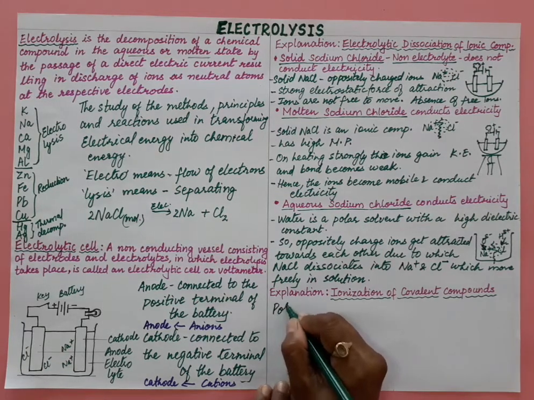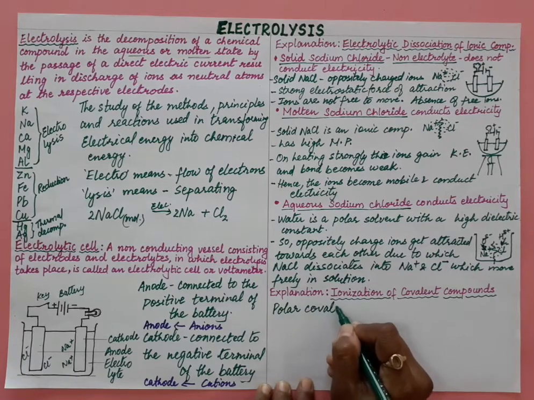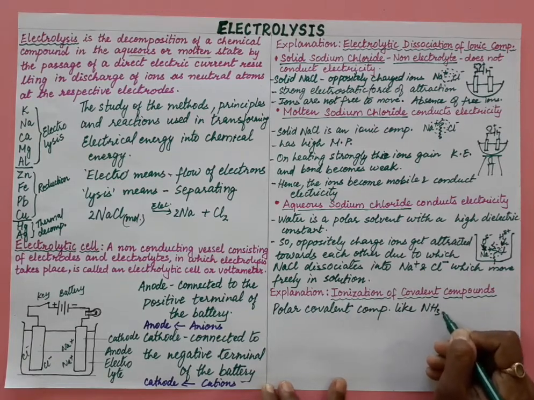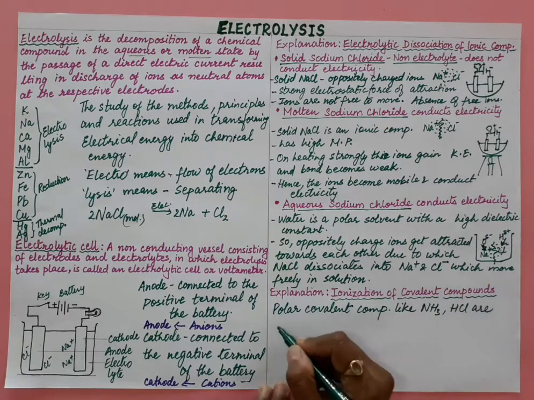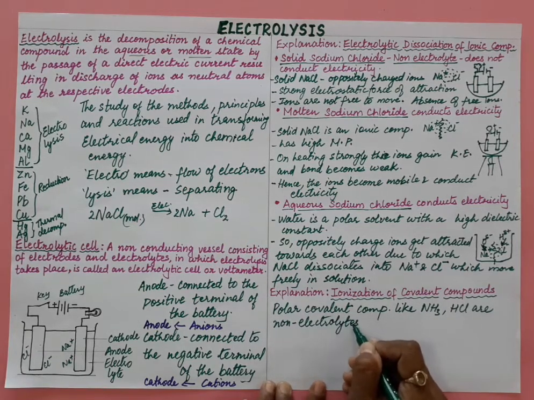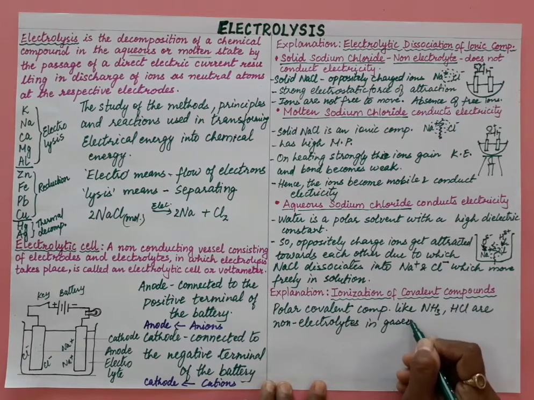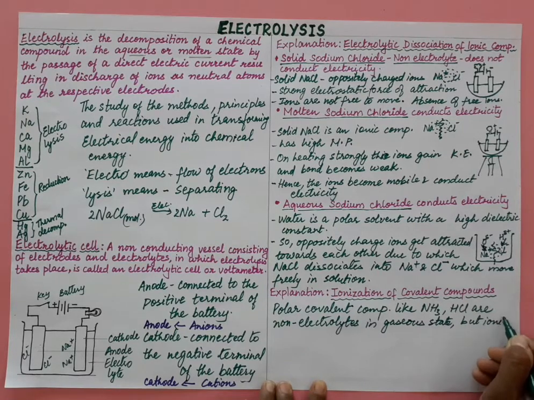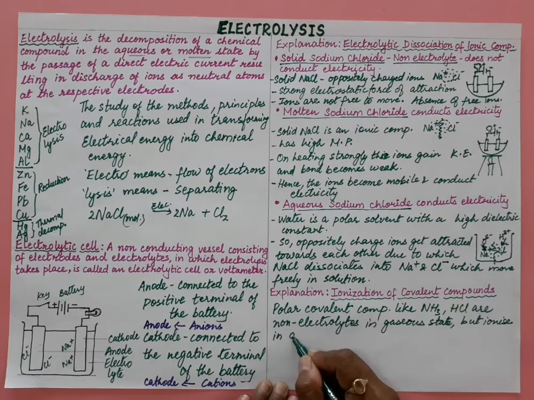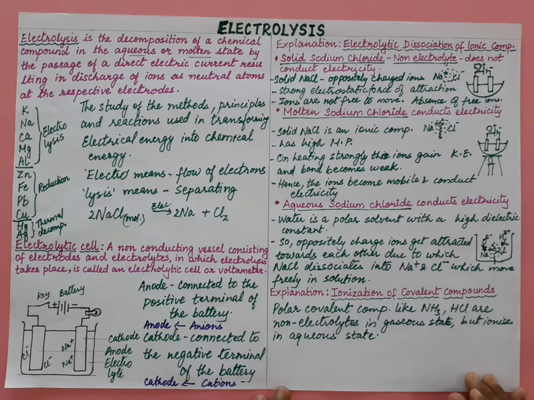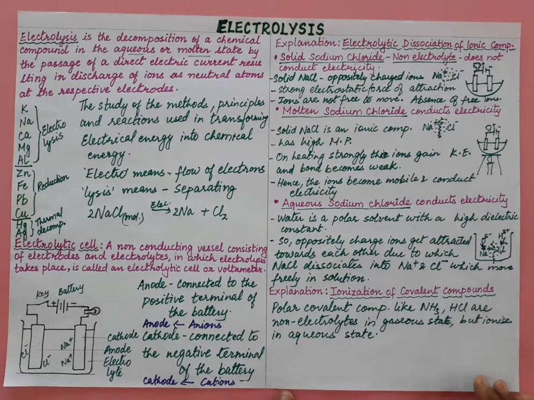So polar covalent compounds like ammonia and HCl are non-electrolytes in the gaseous state, but they will ionize in aqueous solution. On adding water they will ionize. This we already studied in the bonding chapter. So only polar covalent compounds will ionize into ions, so electrolysis of that is possible.